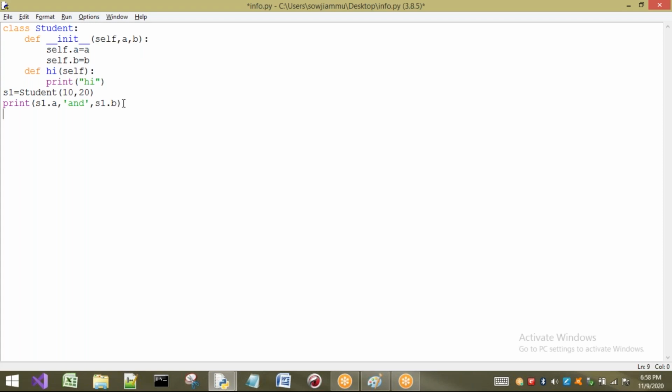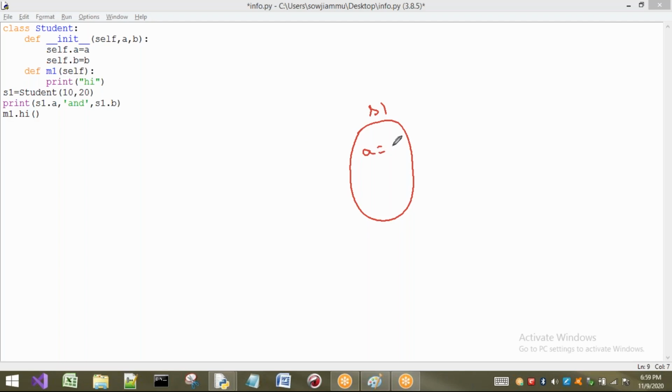Now if I want to execute that one, I will change the name, you may get confused, so I will write m1. So how do I have to call it? m1 dot hi. Why do I have to call it this way? The reason is, if you consider this statement, s1 will be created, and inside that, initialization happens: a equal to 10 and b equal to 20 will be created, and in this class we are having m1 also, so m1 will also be created here, with the definition. So if I print s1 dot a and s1 dot b, it is going to execute.